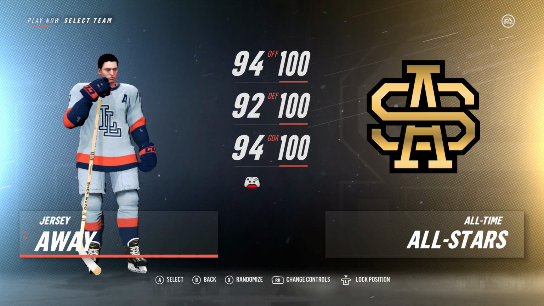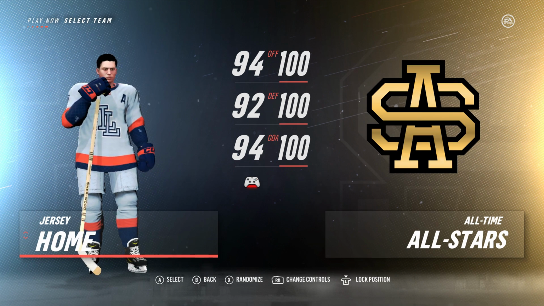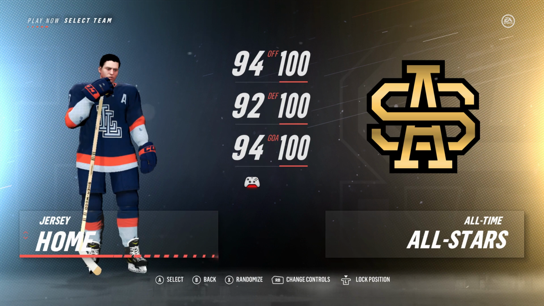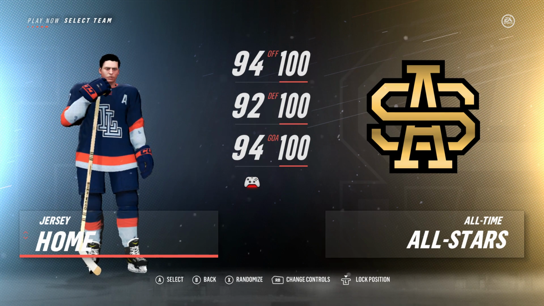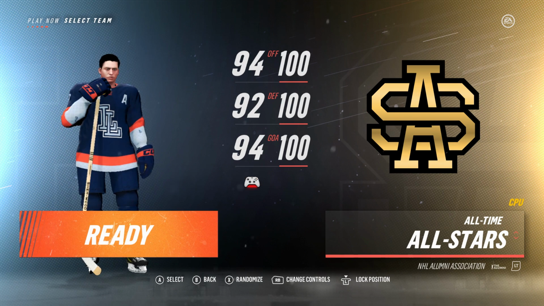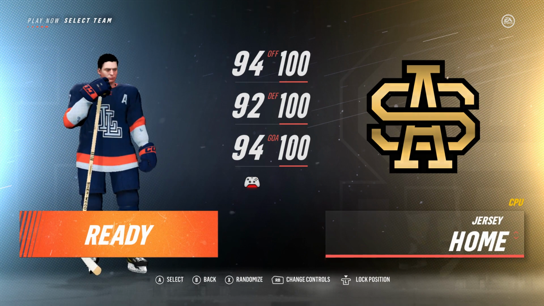Alright guys, so that was the all-time All-Stars roster, and next we're going to move on to the local legends, and here is their away and home jerseys that are associated with them. Just some nice little light blue, orange, and dark blue colors with them. Kind of look like the NHL 3's roster uniforms that you had to wear.